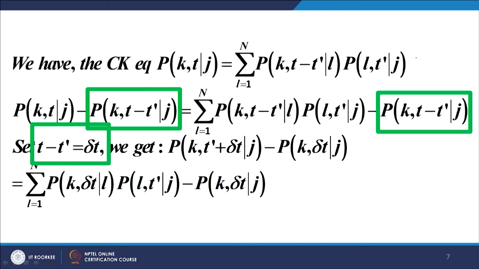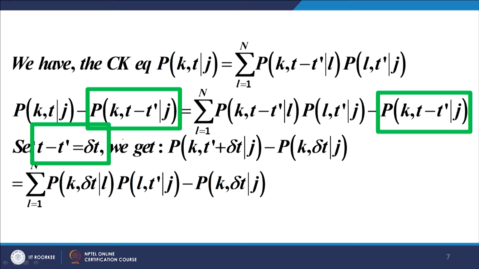This is the original CK equation, and in the CK equation what I do is I subtract this expression in the green box, p k comma t minus t dash subject to j, from both sides. That is the first step. Then I replace t minus t dash by delta t.